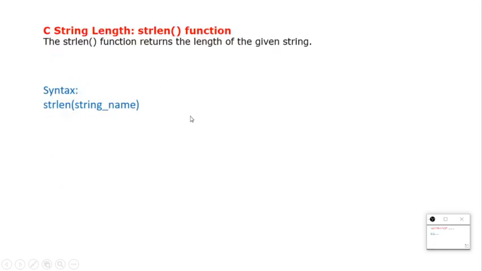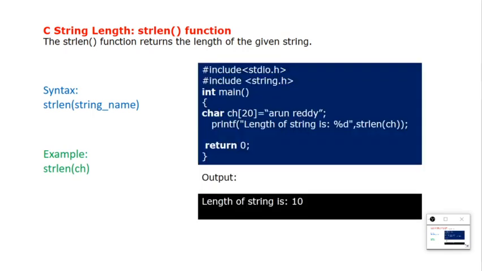Okay, so first, string length. Why do we use string length? String length is used to give the length of a string. So if I declare a string, it will automatically give the length of the string. Let us see the syntax and a small example. See, strlen(ch). Here ch is a string which I have declared and I am taking ch. Okay, so let us see a small program.